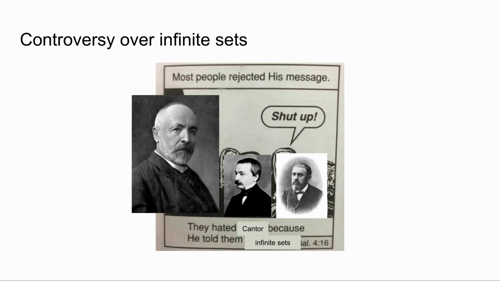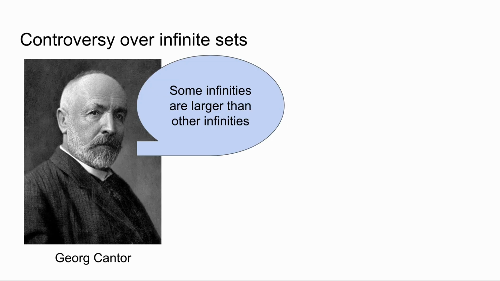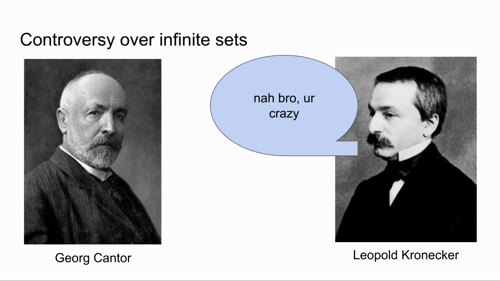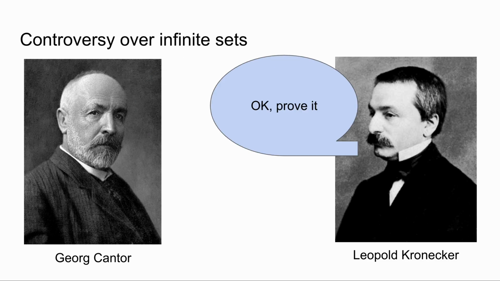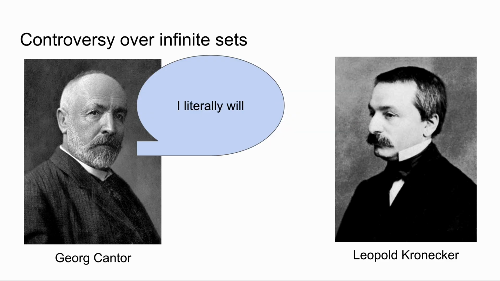We might imagine a conversation between Cantor and one of his contemporaries to look something like this. Disclaimer: the following is not entirely historically accurate. Cantor says, some infinities are larger than other infinities. Then Leopold Kronecker comes along and is like, nah bro, you're crazy. Then Cantor says, there are more real numbers than natural numbers. And Kronecker's like, okay, prove it. Then Cantor goes, I literally will, and he did, and that's what we'll go over in this video.